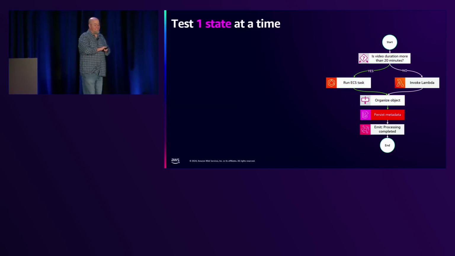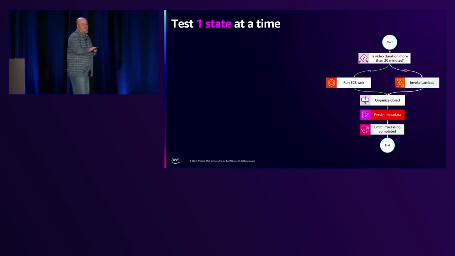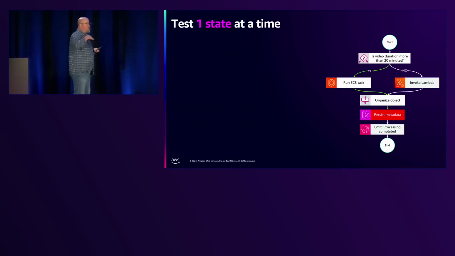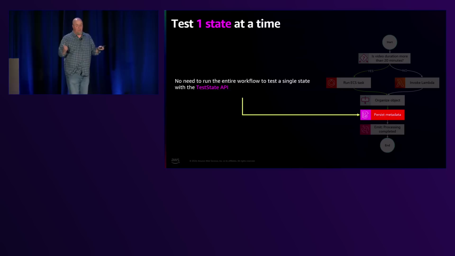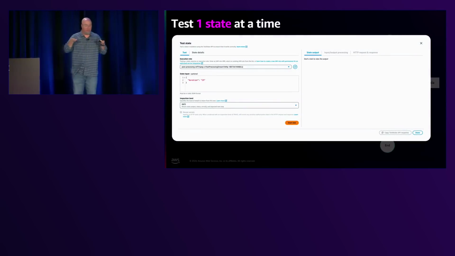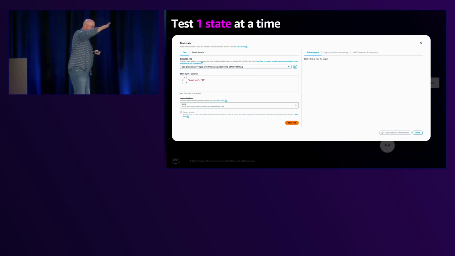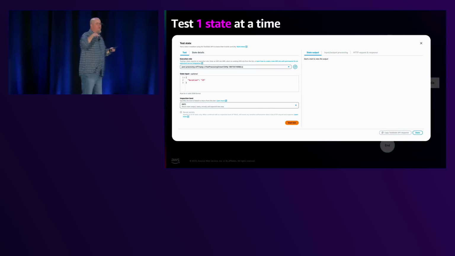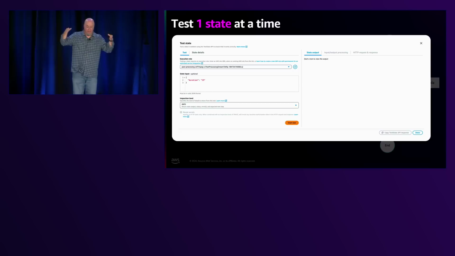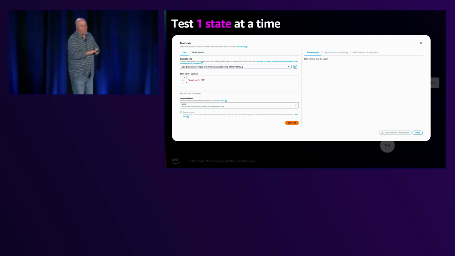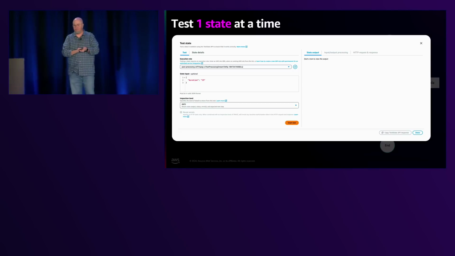Along with that is the test state, right? So I can actually go to that and I can test it just by itself. So it's only that part, and this is what it looks like. I can go in the console and say, all right, use this data, this is some dummy data or real data, test this and tell me what's wrong. I can fix it, then once I have it working, we're good to go, right?